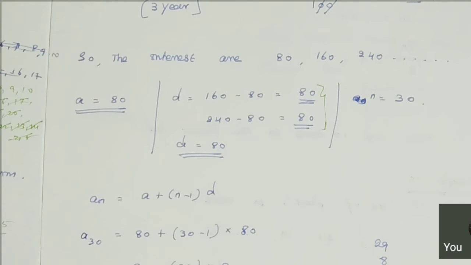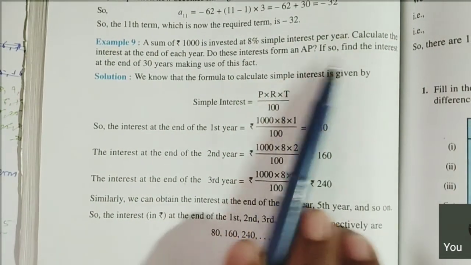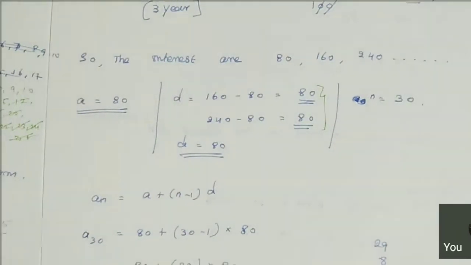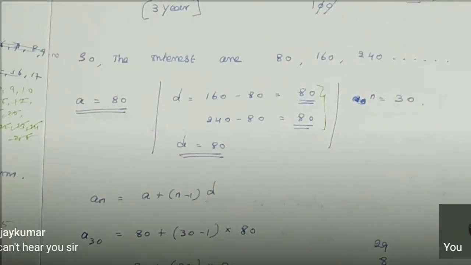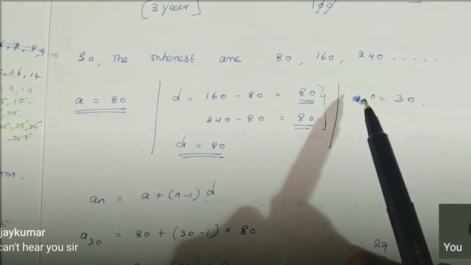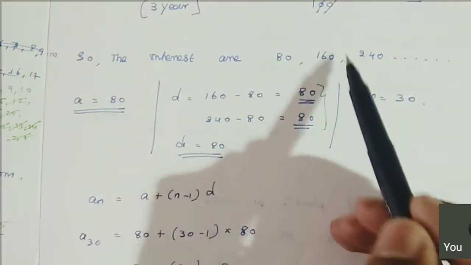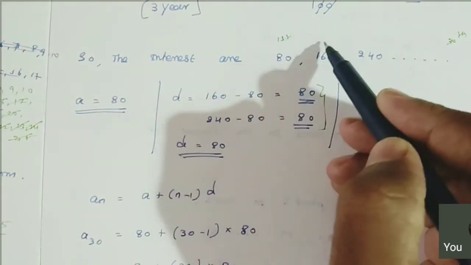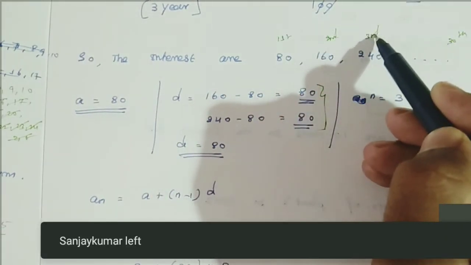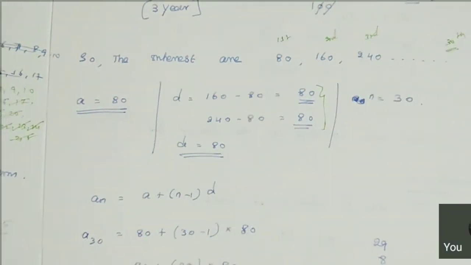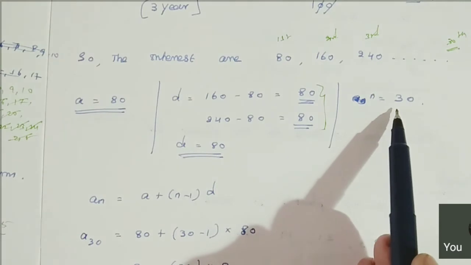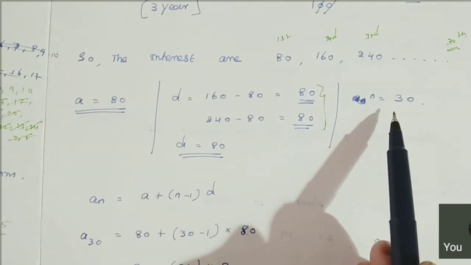And what they are asking in the question, see here: if it is an AP, then find the interest at the end of the 30th year. So we should find the 30th year interest. Clear? In this AP, we can find the 30th term, because the first term is the first year interest, then the second year interest, the third year interest. We can find the 30th year interest, right? So we take n is equal to 30.